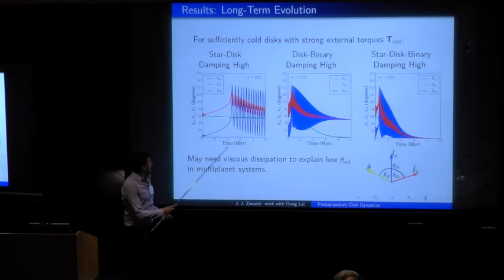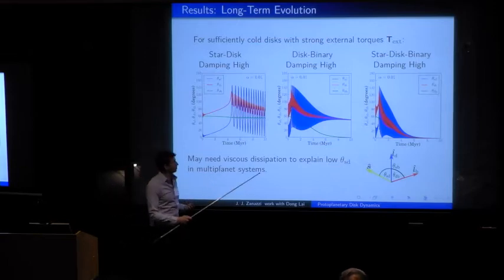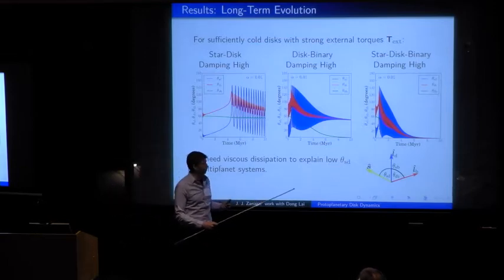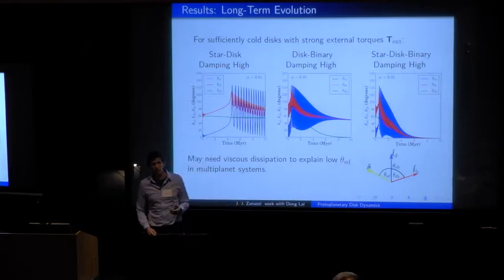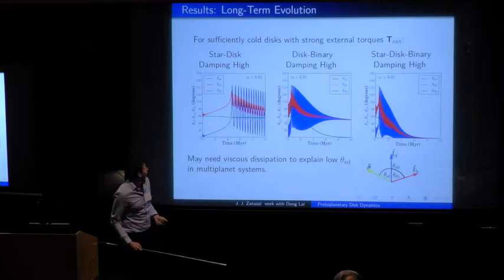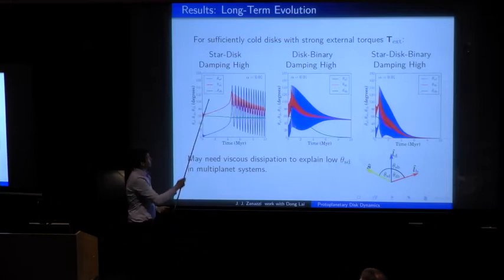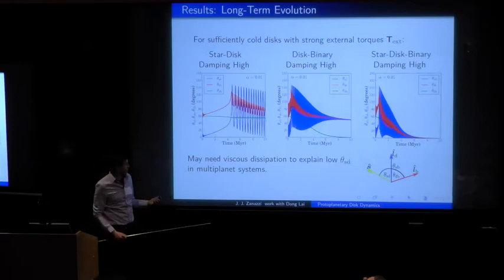And so here are a few examples showing what happens to the system evolution if these effects are actually important. The left-hand panel is when the damping rate between the star and the disk is high. The middle panel is when the damping rate between the disk and the binary is high. And the last panel is when the damping rates of the star and the disk and the disk and the binary are high. And the important line to look at is the blue line, which is the stellar obliquity, which we actually see once the disk dissipates.